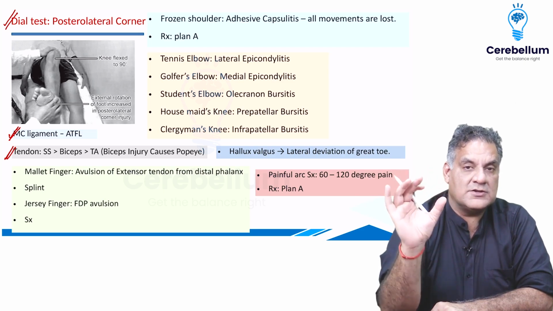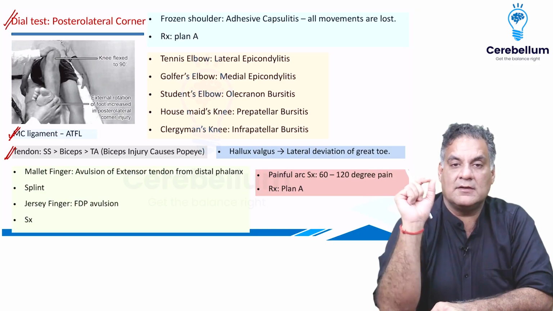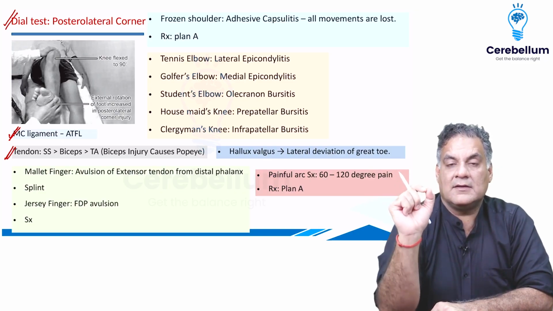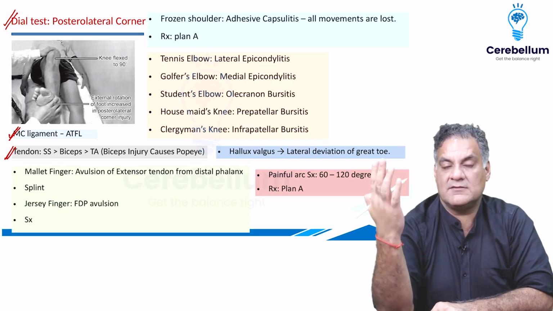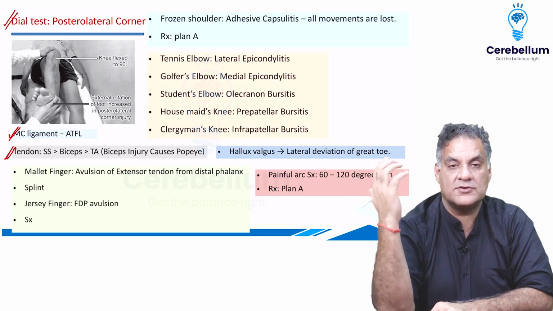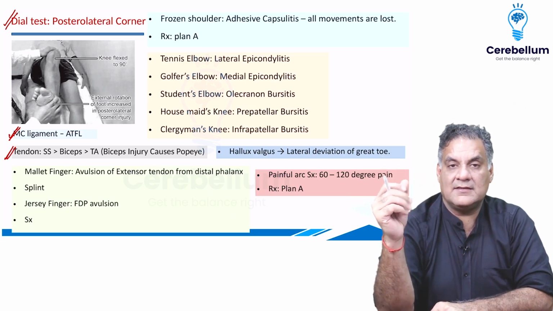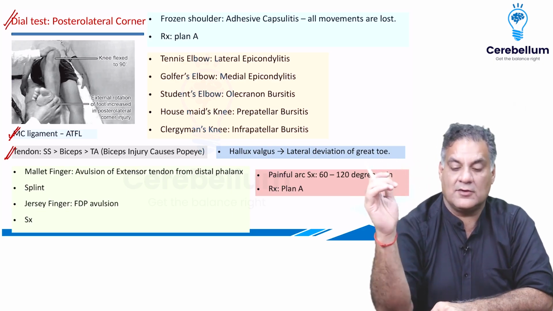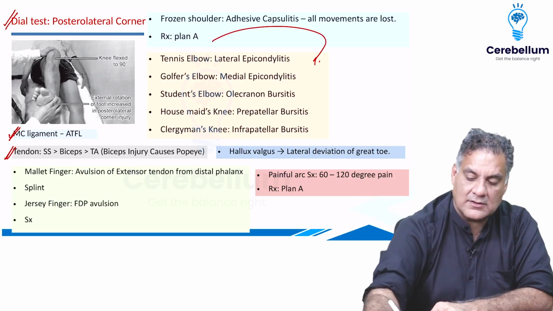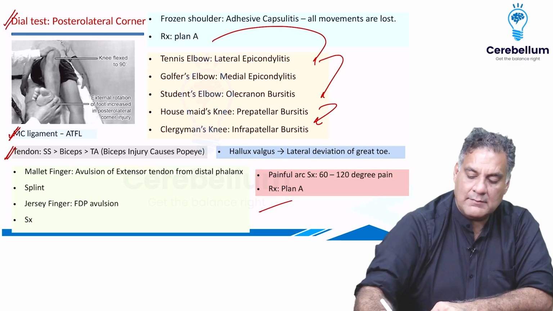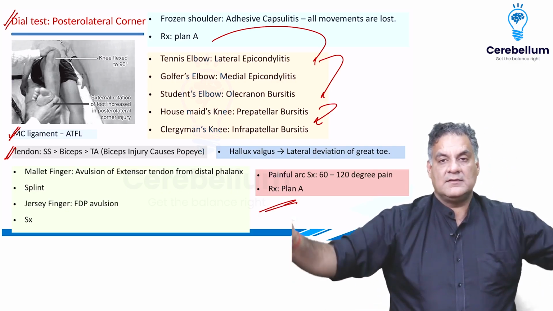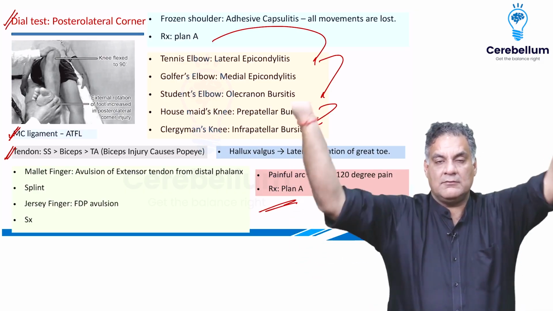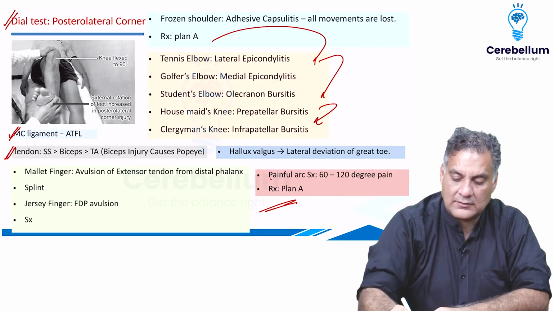When in a diabetic patient there is fibrosis of the capsule, it's called frozen shoulder, also called adhesive capsulitis, and treatment is plan A. So I've told you 2 conditions very common in diabetics: Charcot's and frozen shoulder. Plan A is rest plus NSAIDs, if not relieved, local steroids, if not, surgery. All these conditions are also treated by plan A. Painful arc syndrome means the first 60 degrees of abduction, no pain. 60 to 120 is painful, beyond 120, no pain. This is painful arc syndrome.